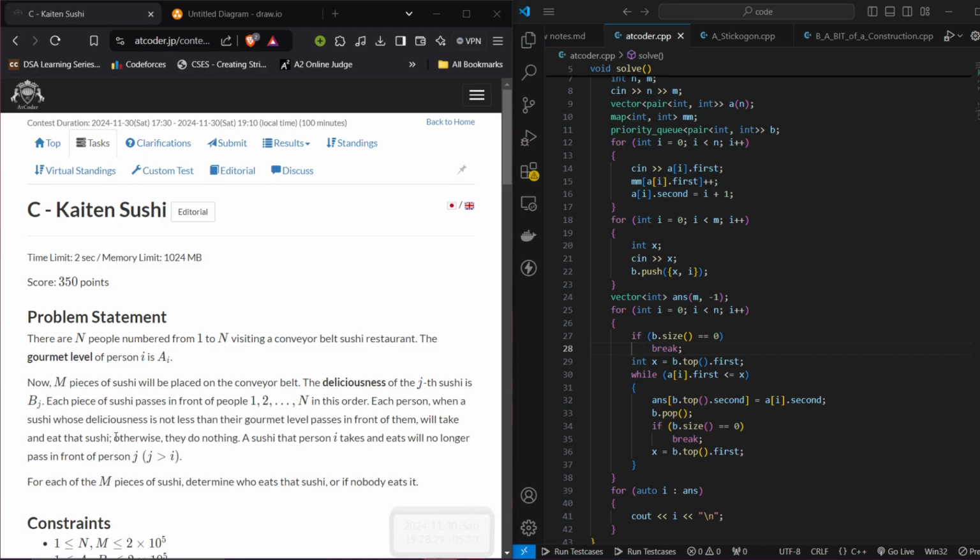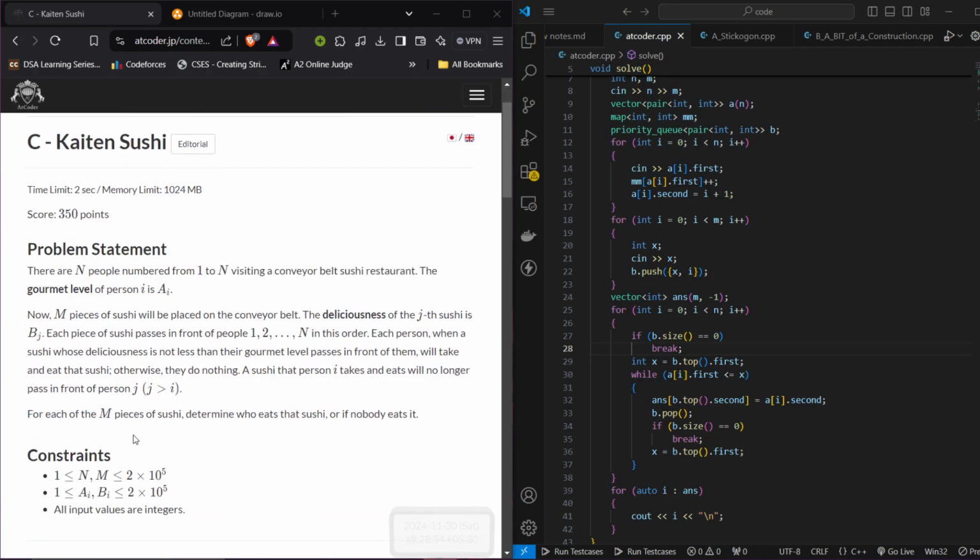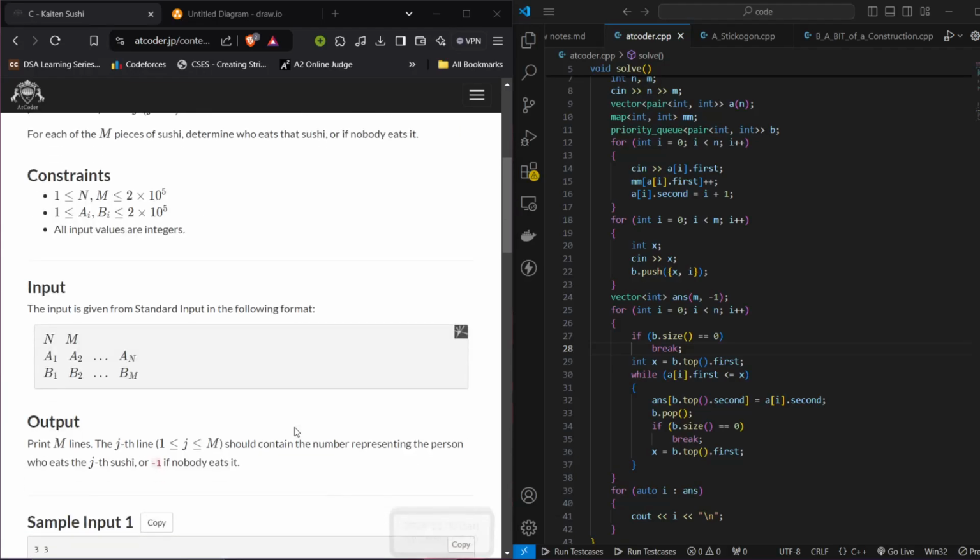Each sushi passes in front of the people from 1 to N. So there are M sushis that will pass in front of each person, and when a sushi whose deliciousness is not less than their greediness level is in front of them, they will eat it. That is, if the deliciousness is greater than or equal to their greediness value, that person will eat that sushi, and that sushi won't go to the next person. It is consumed. Now the next sushi will come, and for the M pieces of sushi, we need to answer who will eat it, or whether nobody eats it.